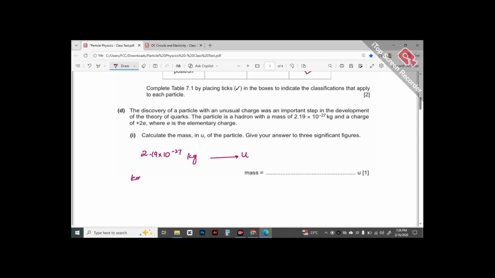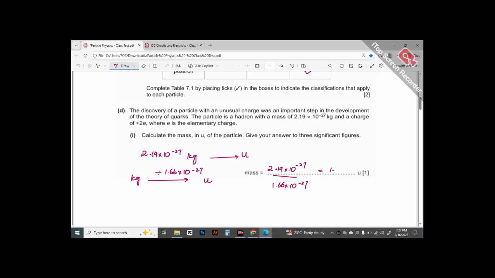If we have a value of mass in kilograms, we have to divide it by 1.66 × 10^-27 in order to convert it into atomic mass unit. So given that we had a value 2.19 × 10^-27, we divide it by 1.66 × 10^-27, and we'd get the final answer in atomic mass units.